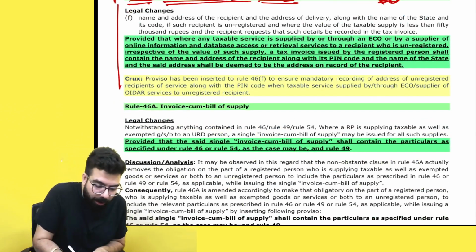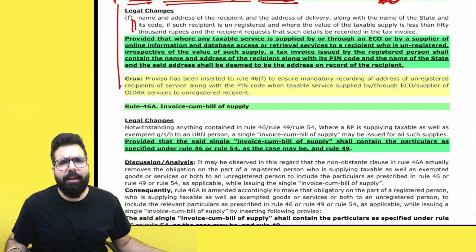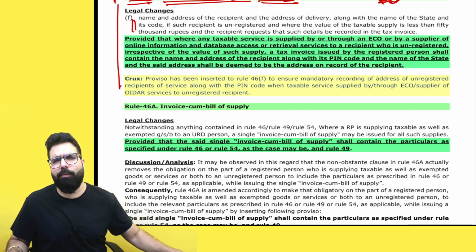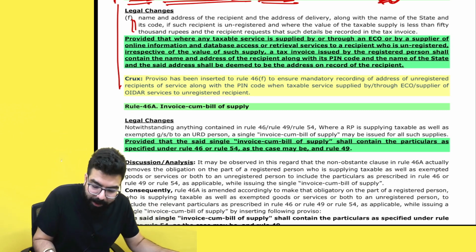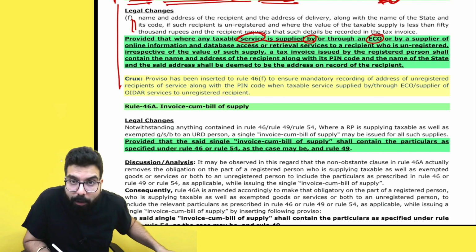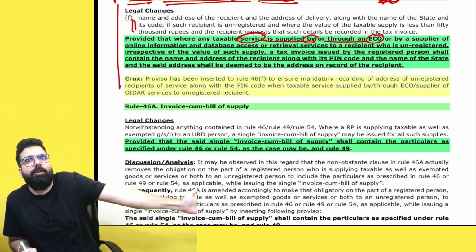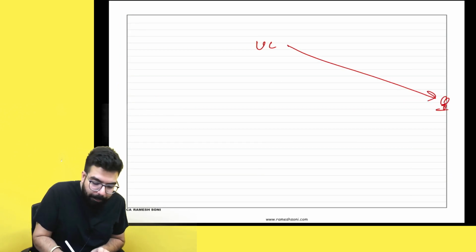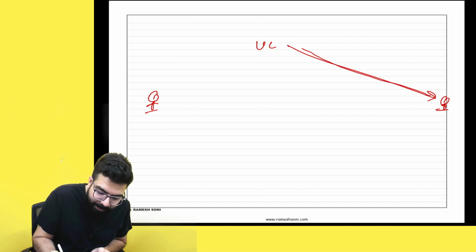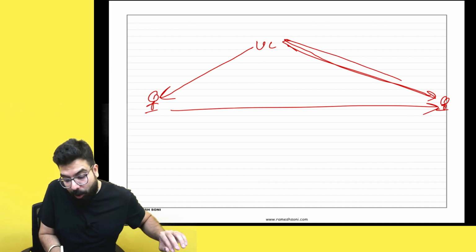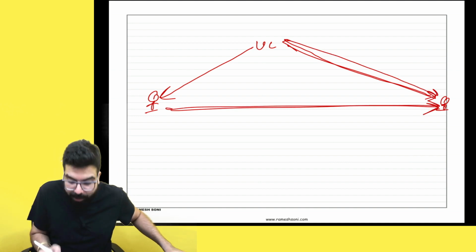That's all. They have told, Ramesh, generally, if you are supplying services to an unregistered person, and the value of supply is less than 50,000 rupees, then you don't have to capture their name, address, state, pin code, etc. in your invoice. But now one proviso has been inserted. If you are providing taxable service, either provided by an e-commerce operator, or a supplier is supplying through an e-commerce operator. So, sir, supposedly, Urban Clap is directly supplying to a customer, or might be I am a seller, he placed an order on Urban Clap directly, and I am giving the invoice directly to the customer. Either the e-commerce operator is giving the invoices, or I am giving the invoice directly to the customer.